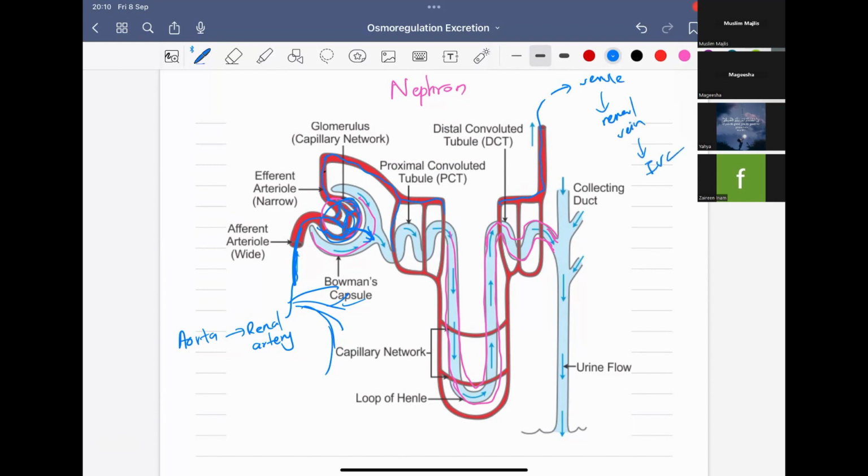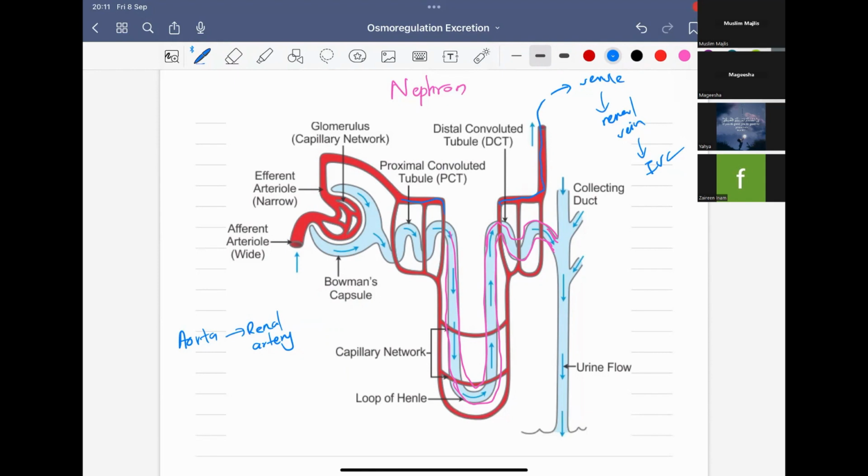So this is the path of the blood. So the nephron will receive the blood from the afferent arteriole. The blood vessel that will leave the glomerulus is the efferent arteriole. So here there is something special. You can see that the diameter of the efferent arteriole is smaller than the diameter of the afferent arteriole. It is because the blood pressure is increased in the glomerulus for the ultrafiltration.